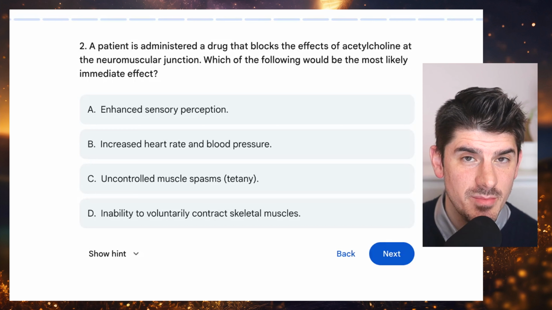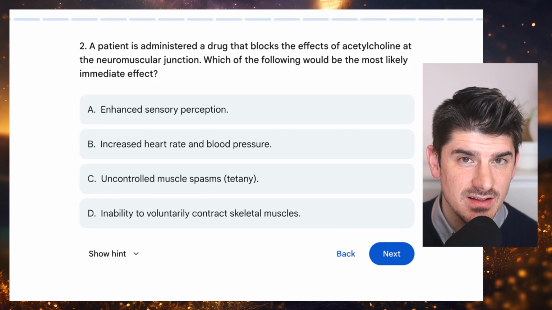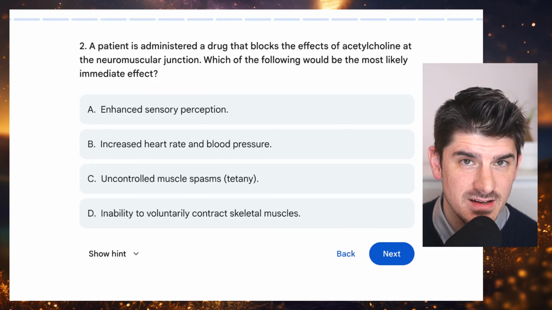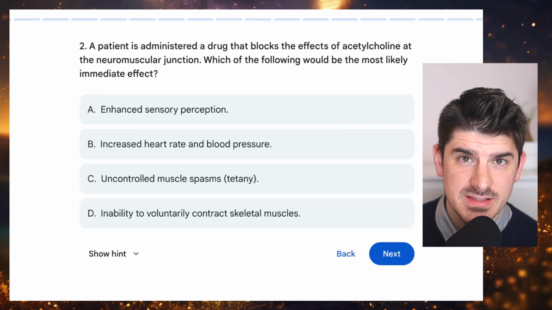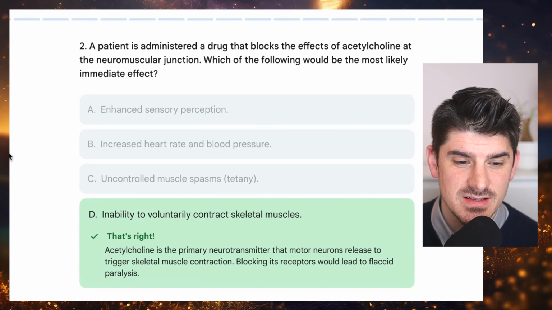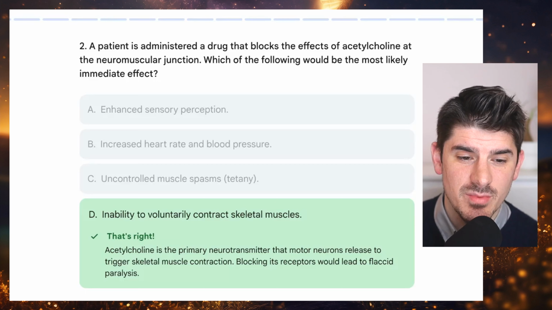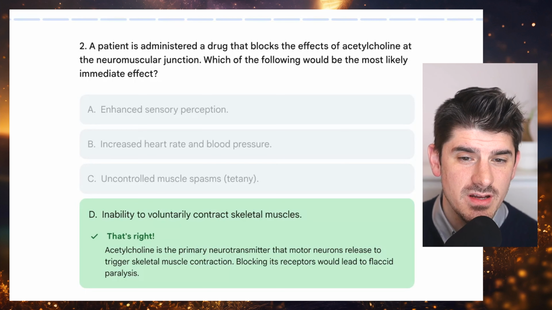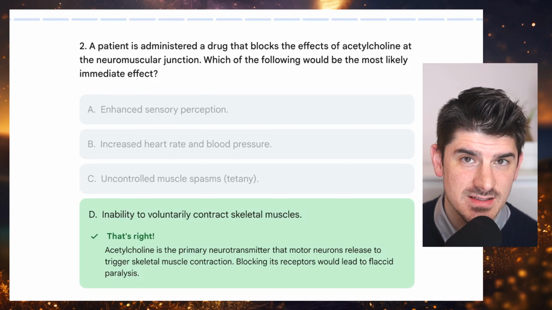The answer here depends on us knowing that skeletal muscles contract through the use of the neurotransmitter acetylcholine. This means D, the inability to voluntarily contract skeletal muscles, would be the primary effect of a drug that blocks acetylcholine in the neuromuscular junction.